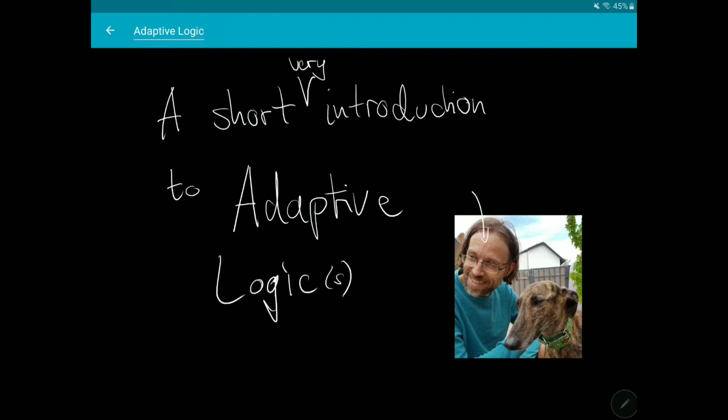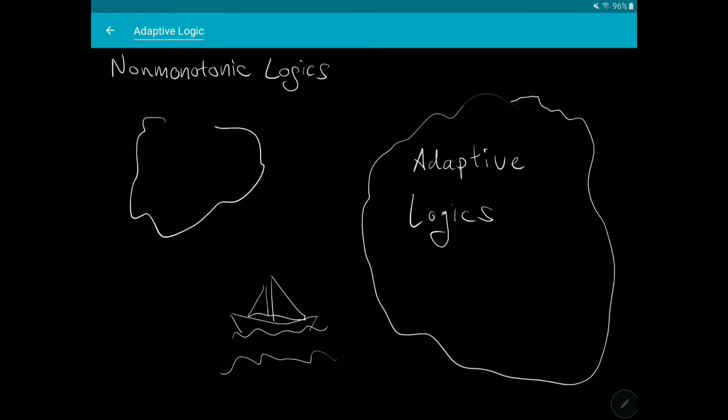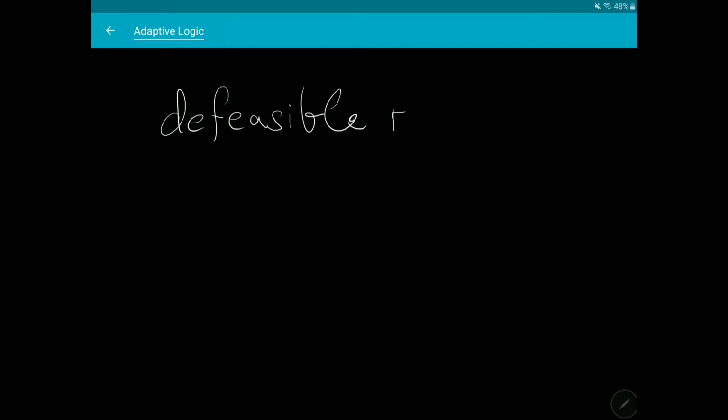I am Christian Straßer. Today I will take you on a logical journey to the land of adaptive logics. Adaptive logics have been developed by Diederik Batens, and they are a type of non-monotonic logic, similarly to default logic, autoepistemic logic, logic programming, and many others. They provide a formally precise model of defeasible reasoning.